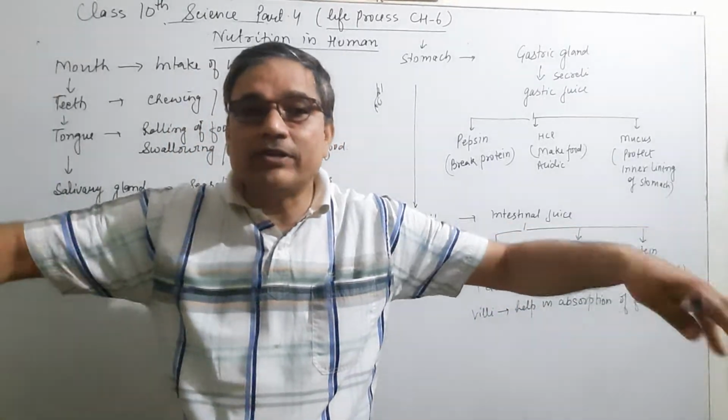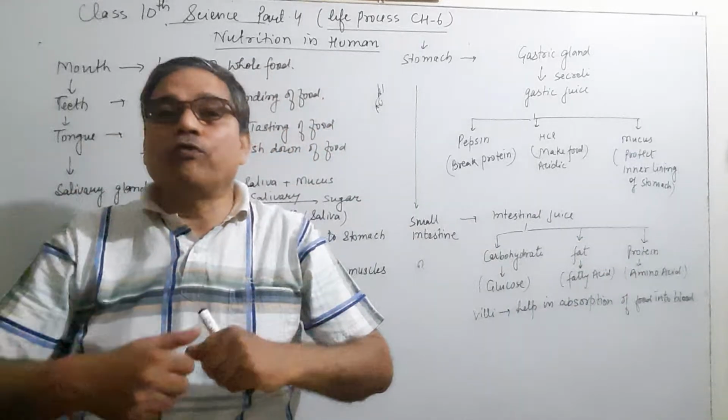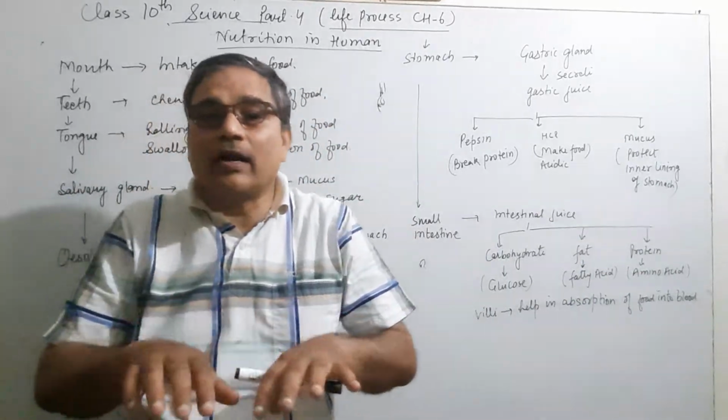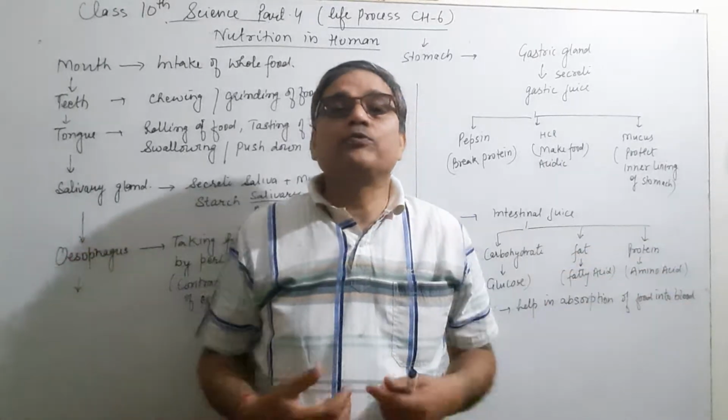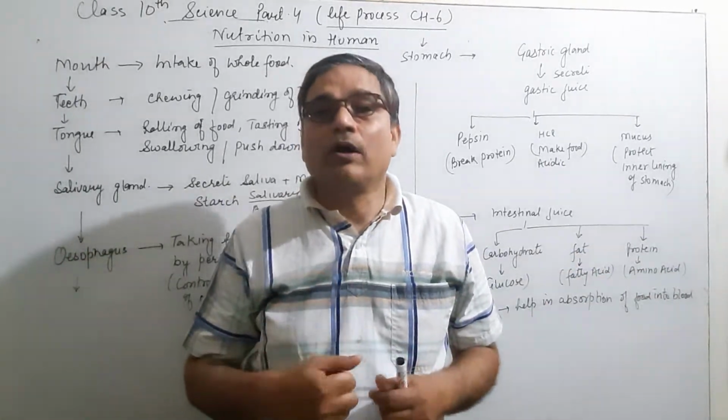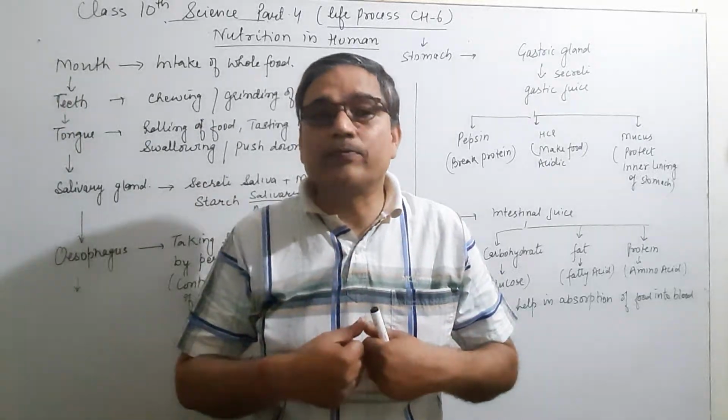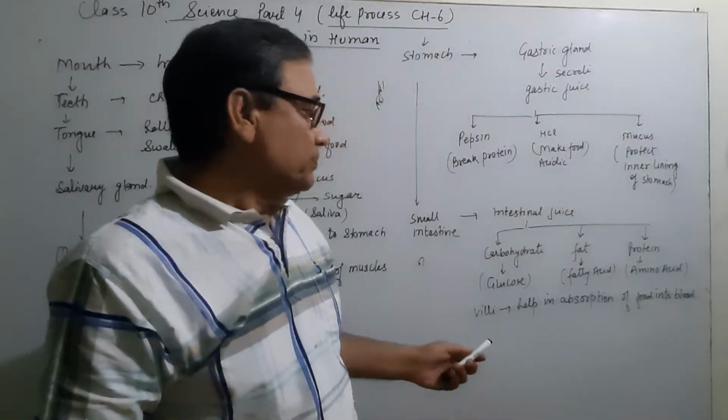Why do they increase the surface area? To absorb more and more food. Villi are the finger-like, thread-like structures which increase the surface area to absorb the maximum amount of food. Maximum food can be absorbed, and that will be